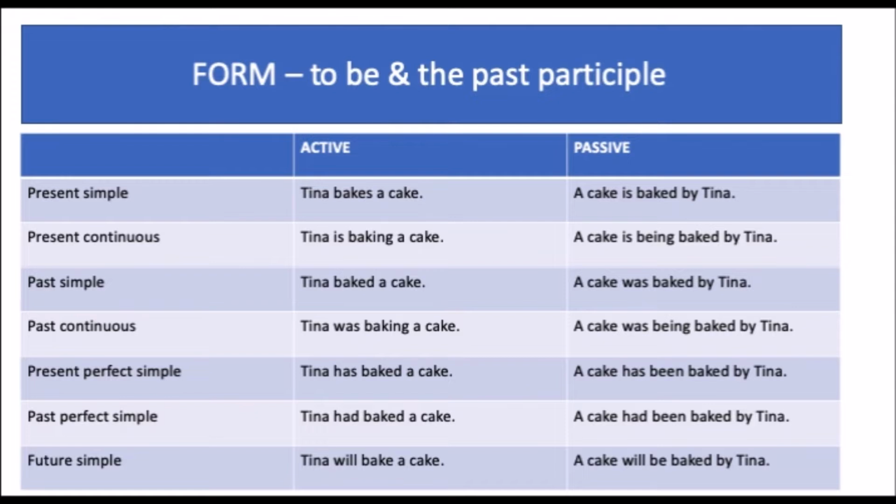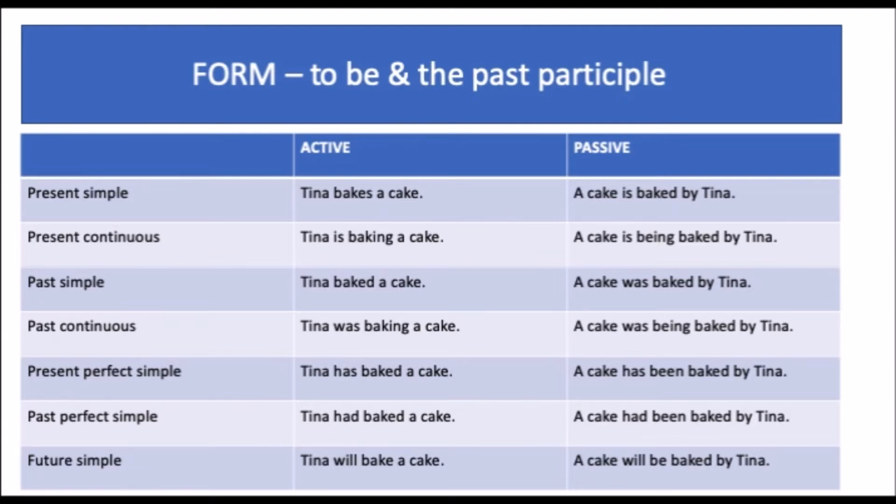Present simple. Tina bakes a cake. In the active form. Passive. A cake is baked by Tina. Present continuous. Tina is baking a cake. In the active form. Passive. A cake is being baked by Tina.